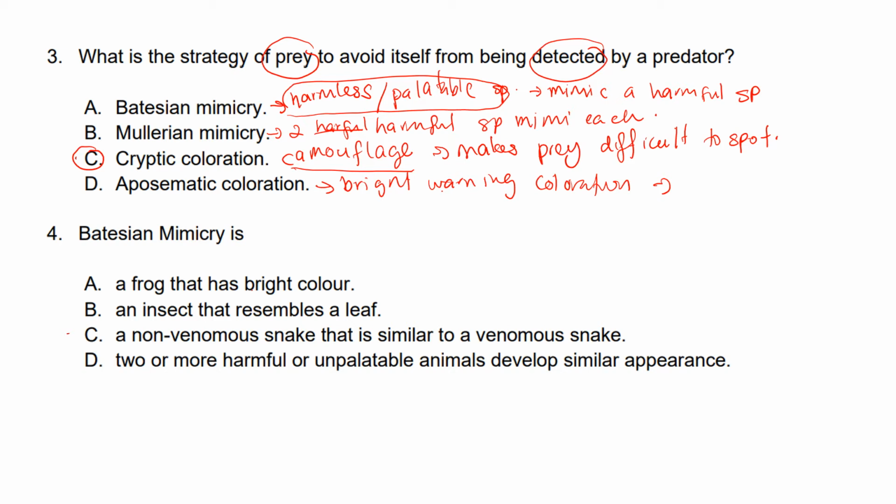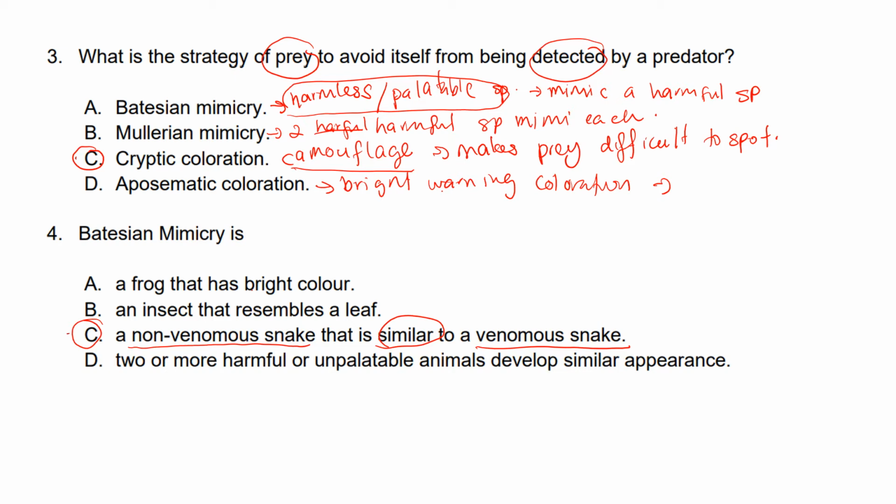Okay, for question number 4, Batesian mimicry. So what is Batesian mimicry? Like what I've explained. Okay, it is when a harmless species mimics the harmful one. So the answer would be C. Okay, a non-venomous snake is similar to the venomous snake. Okay, the harmless mimics the harmful species.